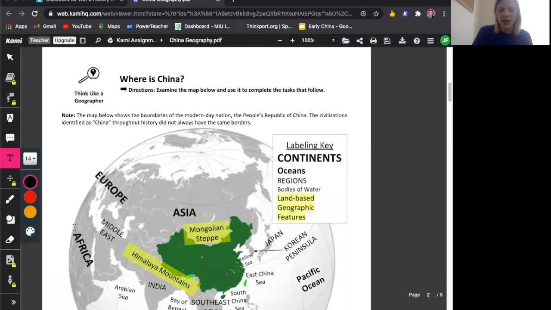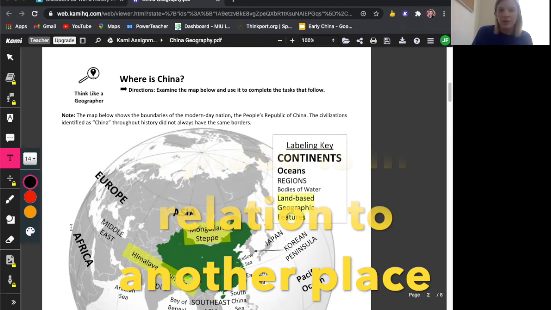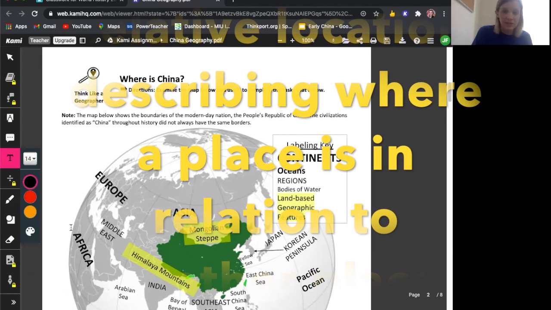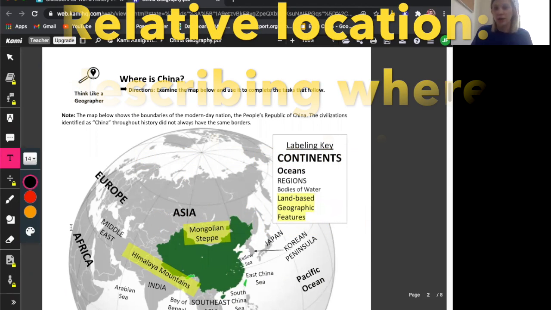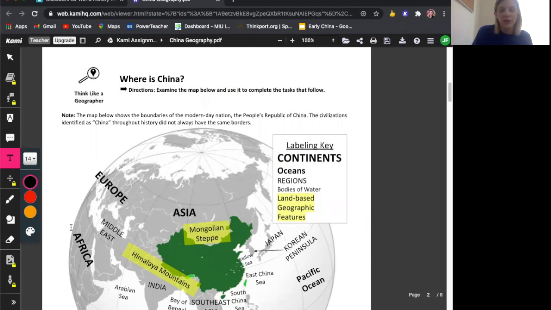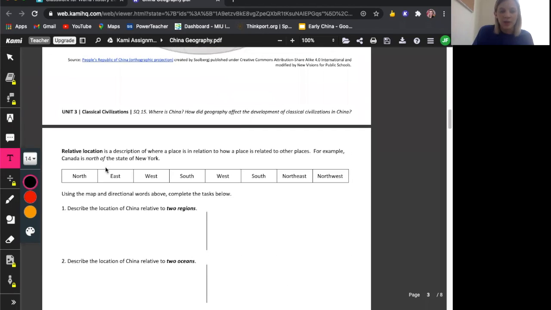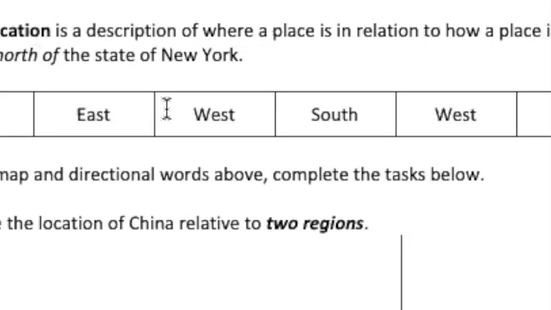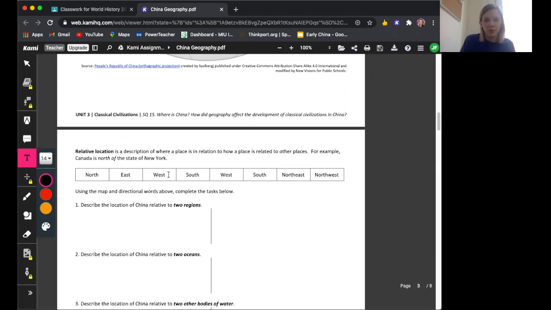On the second page, we have this map, and we'll be using this map for the next 5 questions, which are all about relative location. Relative location is when we describe where a place is in relationship to another place. So, for instance, relative location could be Philadelphia is west of New Jersey. When we talk about relative location, we use words like north, east, west, south, northeast, northwest, what have you. So we are going to stick with the words that are up here in this word bank at the top of this page.